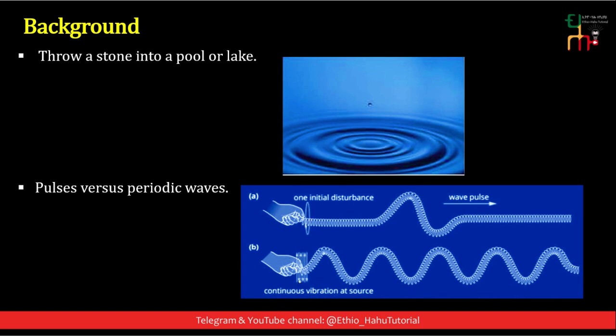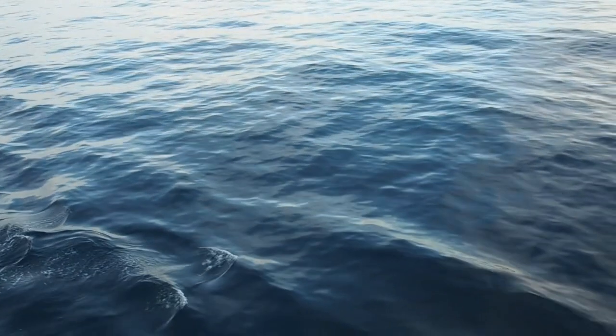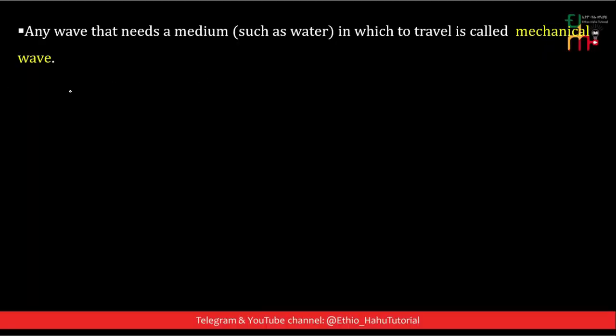But if the disturbance is continuous, the source generates continuous or repeated waves, and these repeated waves propagate through this string, and this is known as a mechanical wave because these waves propagate through this material medium. Any wave that needs a medium such as water in which to travel is called a mechanical wave.